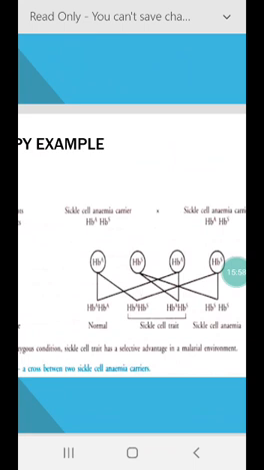They are said to have sickle cell trait, meaning they are carriers, and they are normal in normal conditions. They will possess HbS in heterozygous condition, but they will be carriers.